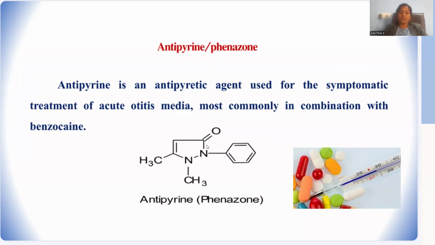So the kind of drug which is composed of this pyrazolone, and the N-phenyl derivative, you can locate methyl as well. And position number 5 is attached with the methyl. Together it is mentioned as phenazone as well, because the phenyl ring is part of this pyrazole. It is called phenazone or else antipyrine as well. This is the kind of drug used to cure fever conditions.